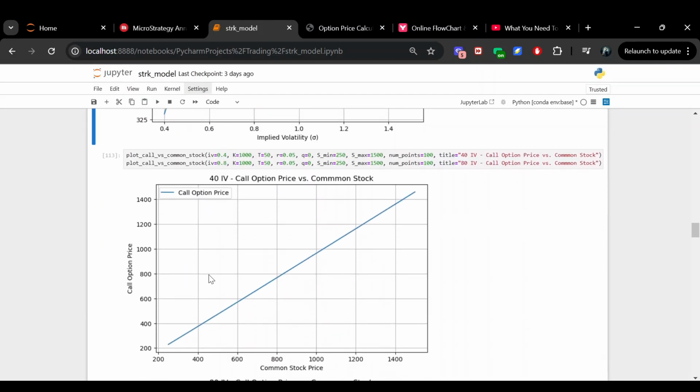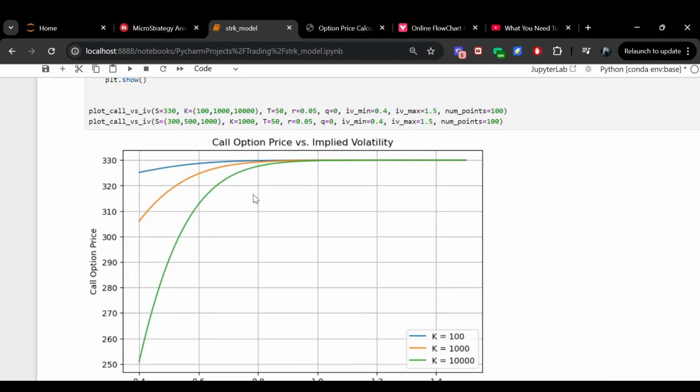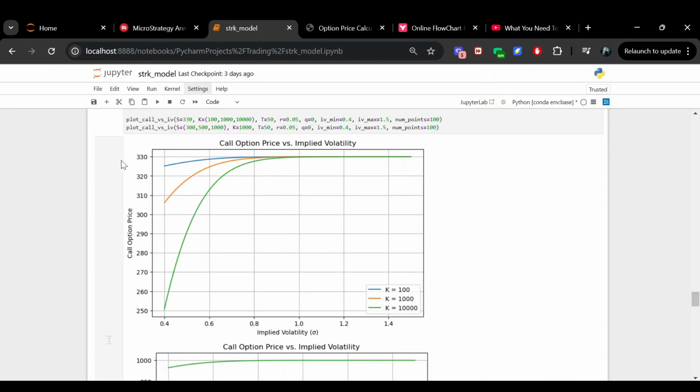And if you graph all three of them next to each other, you're actually going to see a chart that looks like this. And K, remember, is the strike price. So here's your $10,000 strike, here's your $1,000 strike, and here's your $100 strike. In all three of these cases, at 100, as in a 100 vol asset, the perpetual option is basically the same thing as the value of the common stock.